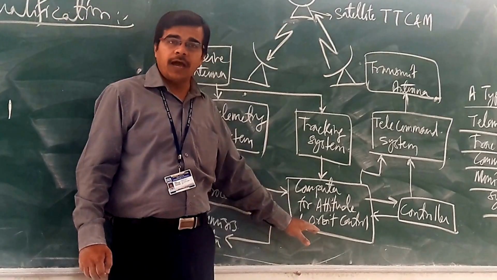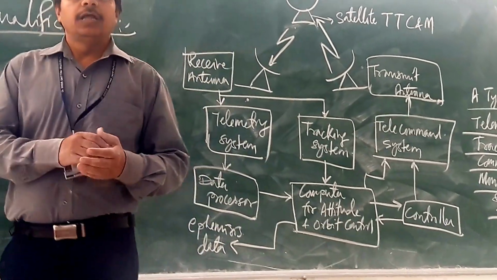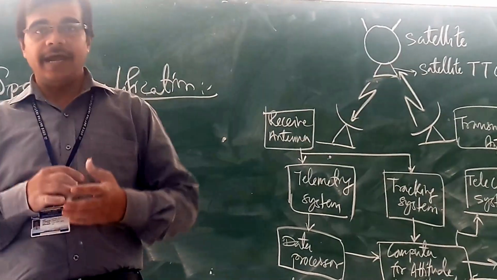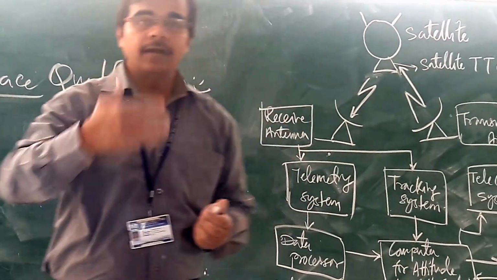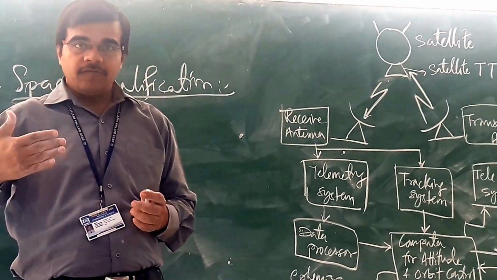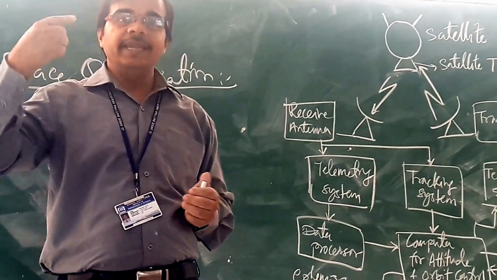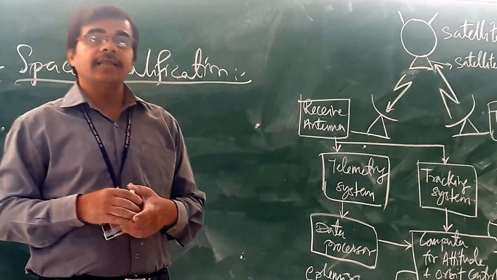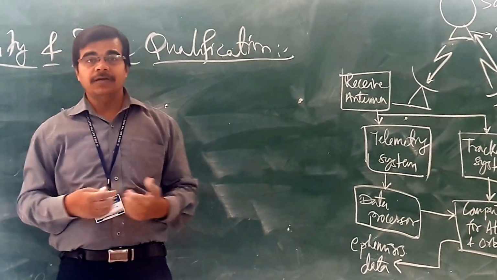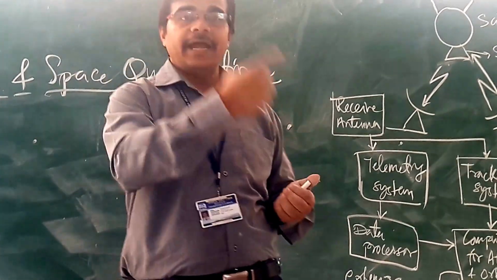Here what we are doing at the earth station is seeing the location of the satellite at that instant of time. So at one particular time interval, whether the satellite is moving in its own orbit or not. It may be possible that there are other factors that can influence the satellite.